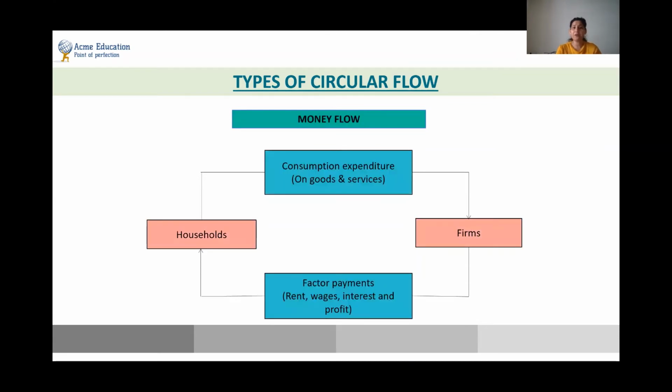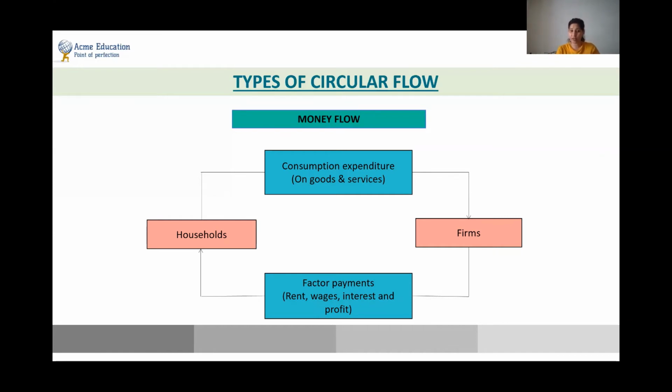Moving to, what do you mean by a money flow? Now again, there are two boxes. One is the household and one is the firm, which is in the red color. When the household are going to buy the goods and services from the firms, so basically when they give the money to the firms, when they expend the money in the firms in the form of buying the goods and services, this is called a money flow, because the money is flowing from the household to the firms.